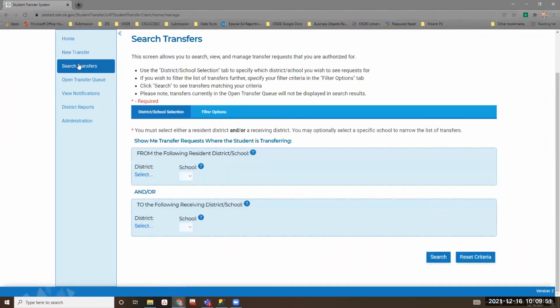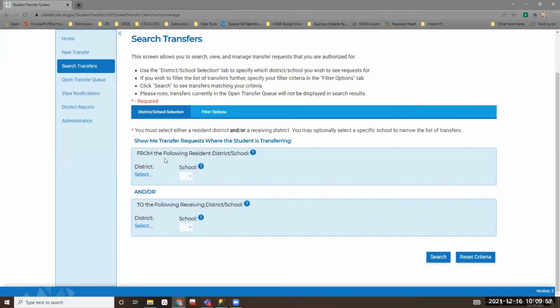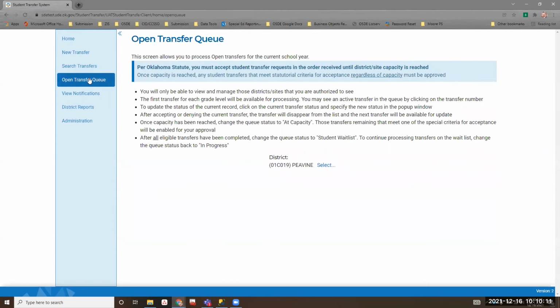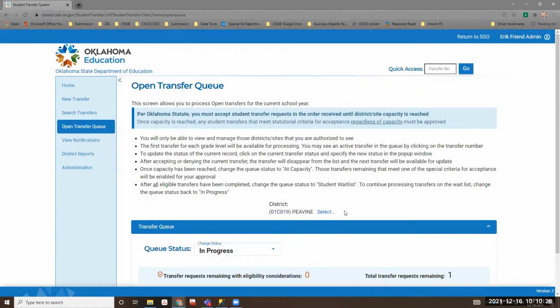Okay. So you can search transfers. Basically, you're going to have your own district already loaded. So you can select a school, a site, and look at all the transfer requests to that school site. I'm not going to show you that again because of FERPA, but you can go in here to the open queue. I'll show you this. This is an older student that's no longer with us anymore, but this is where your queue is. It'll show you all the students that you have waiting here. Okay. So if you have 12, it'll have a list of 12 and it's in order.